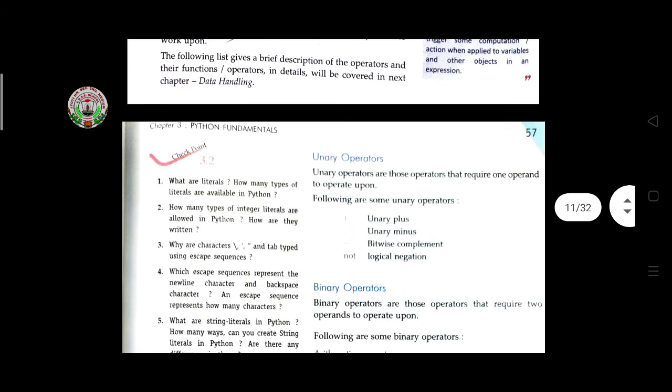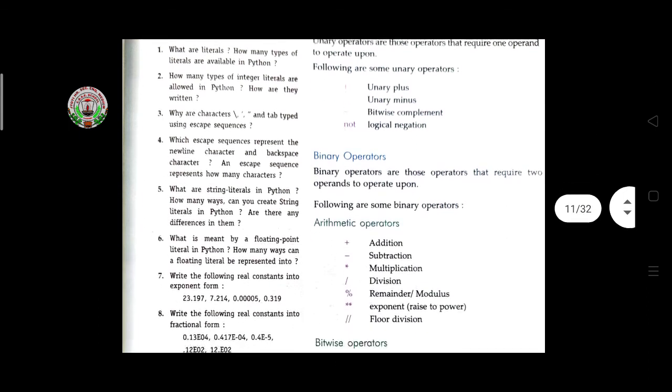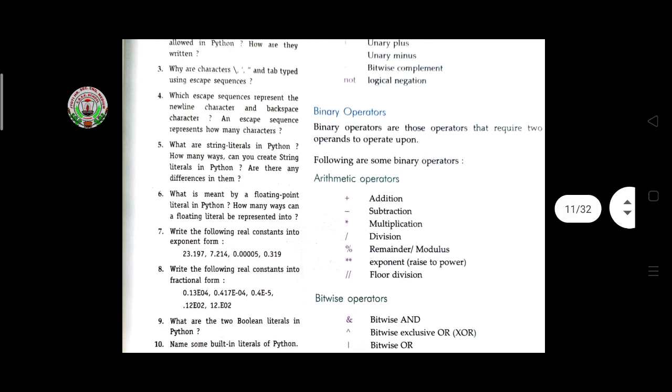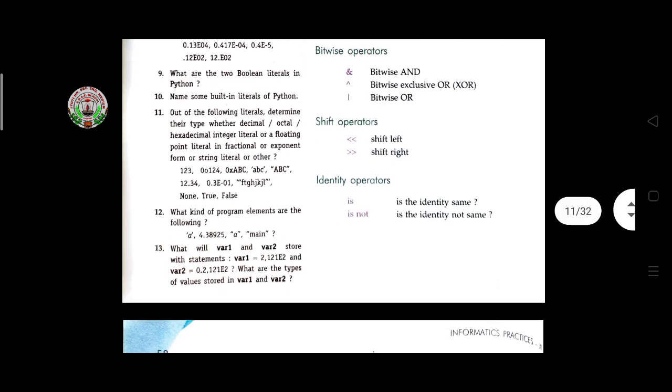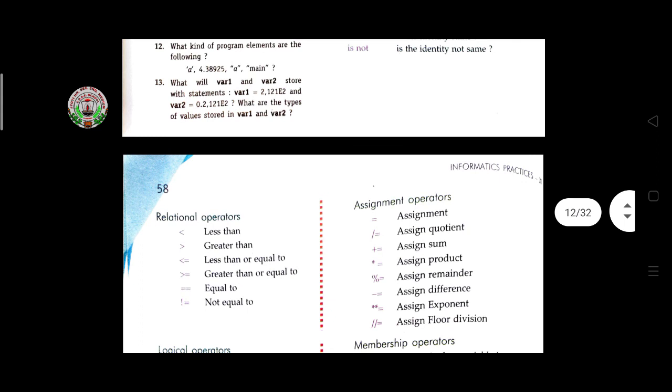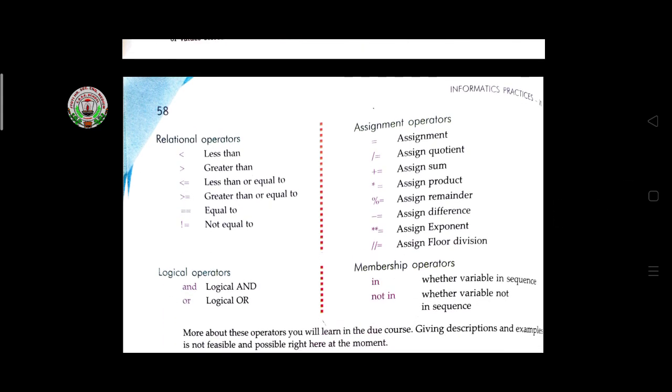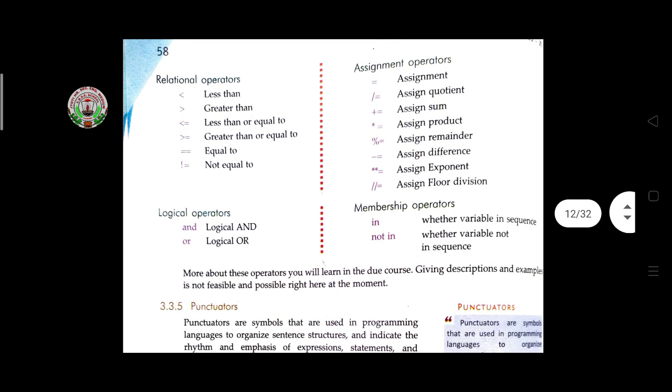What is the use of unary operators? Those are operators that require one operand to operate upon. These are the list: unary minus, unary plus, bitwise. Then the binary operators. Binary operators require two operands to operate upon, and here arithmetic operators are used. Afterwards bitwise operators, shift operators, identity operators, all these are used here. Then relational operators, assignment operators, logical, membership. These are all the operators that you learned earlier, and you can use them in the program also.